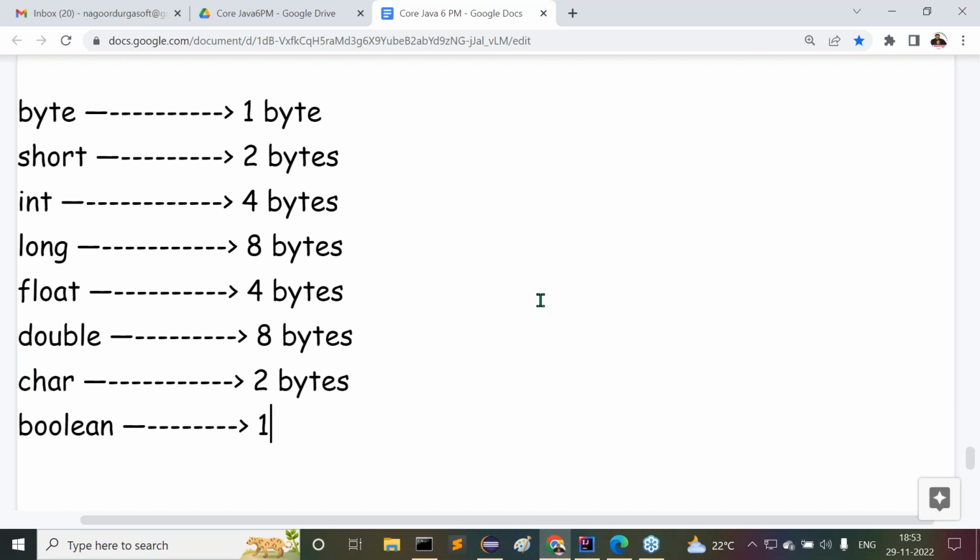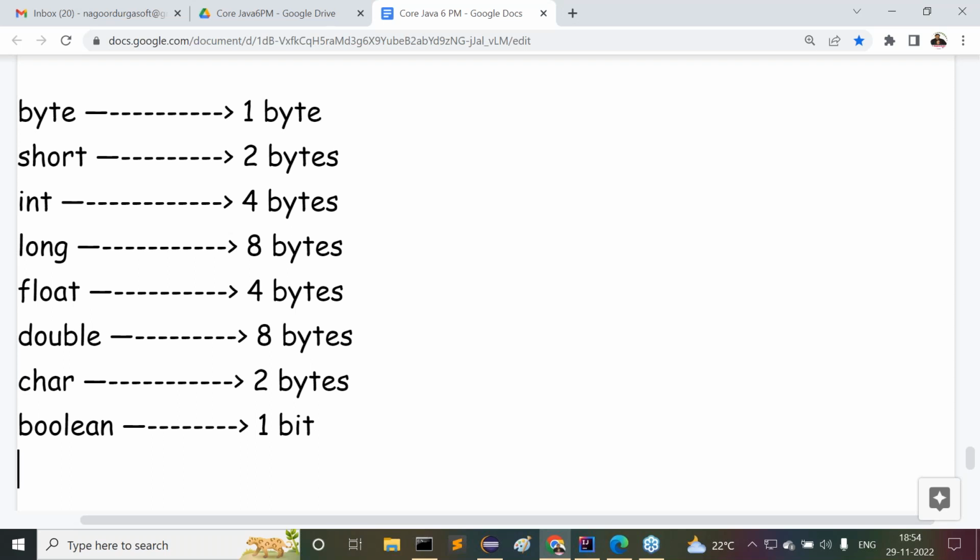For Boolean variable, it's 1 bit. Of course, it's also depending on the operating system, but in most cases 1 bit, not byte, 1 bit. Internally, the representation is 0 or 1 only, so 1 bit is sufficient for it. Explicitly we use true and false values, but internally it's zeros and ones only. Now, use any operating system, the memory sizes for the primitive data types in the case of Java are fixed.